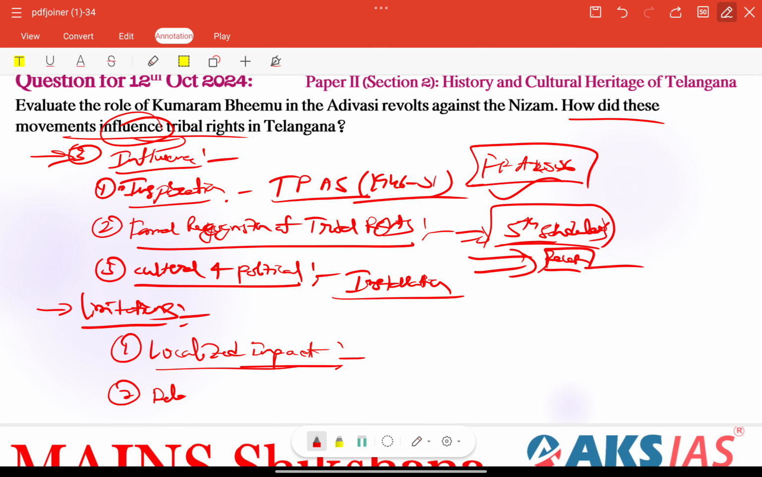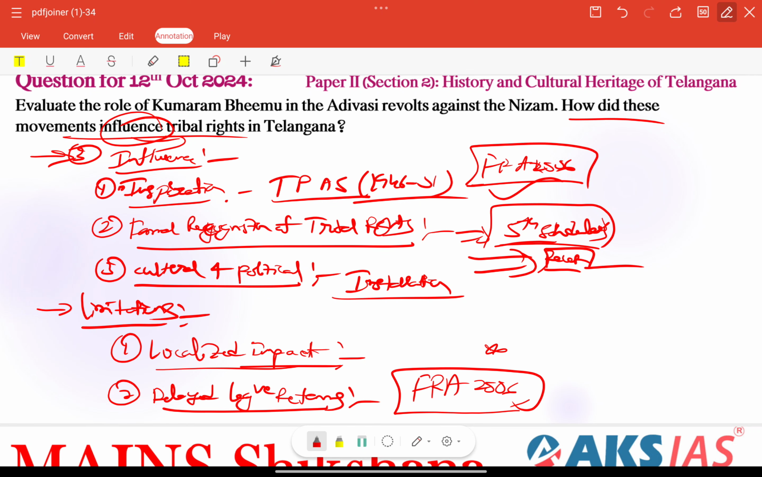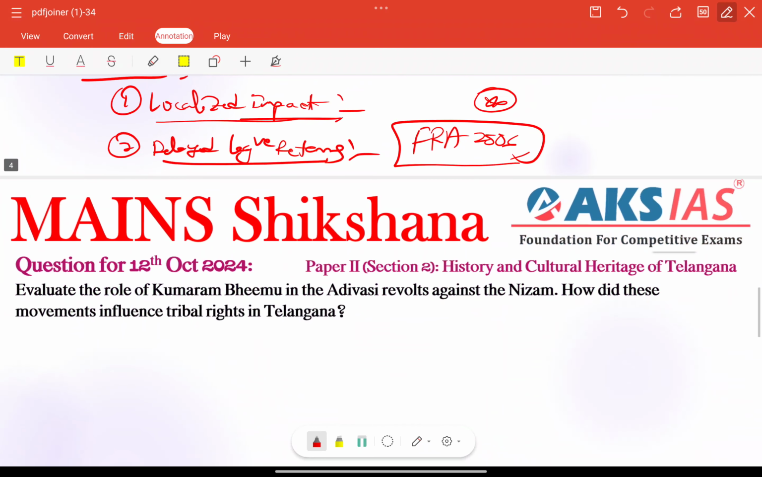Next, delayed legislative reforms is another important limitation here. Though Bhim's revolt highlighted the exploitation of Adivasis, formal legislative changes for tribal rights, such as the Forest Rights Act 2006, only came decades later, reflecting a delayed response to these early movements. That is the response, right? Because of these particular movements.